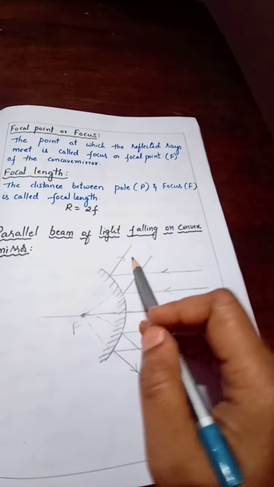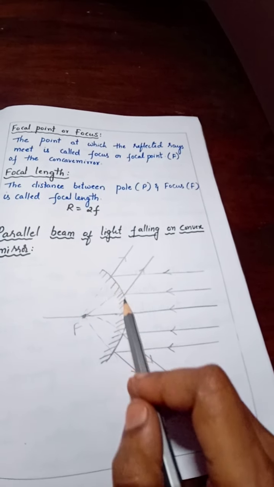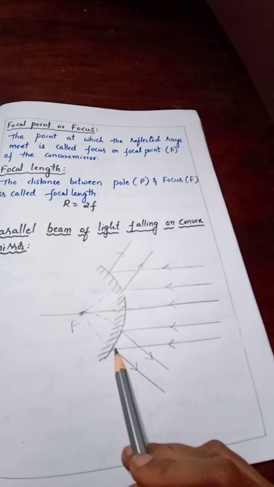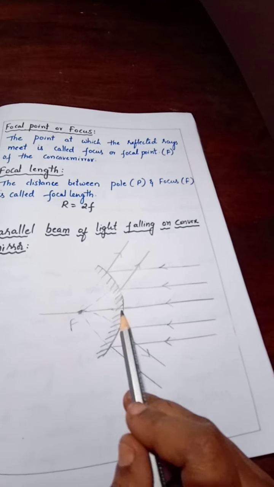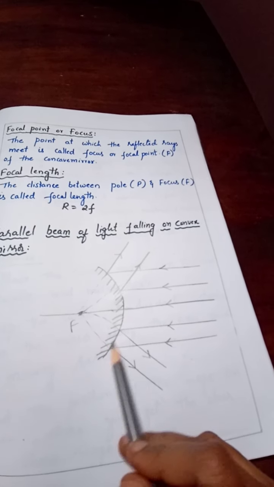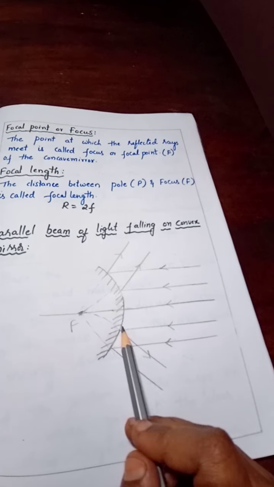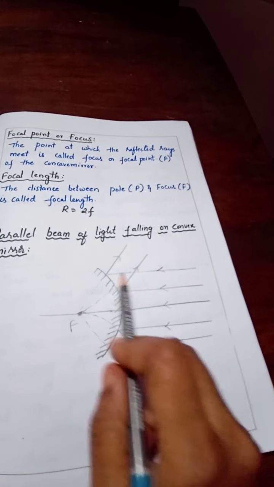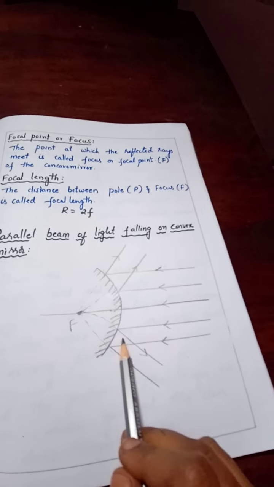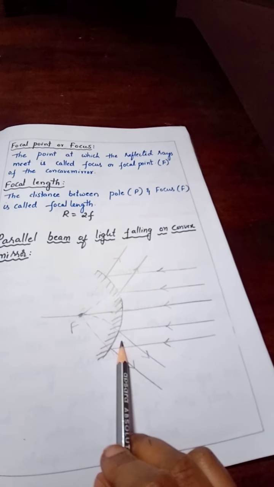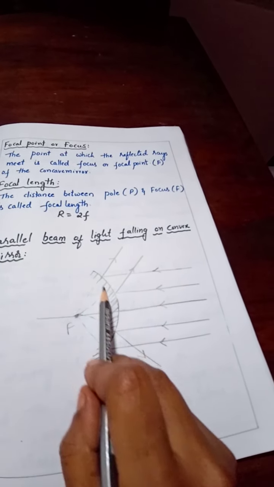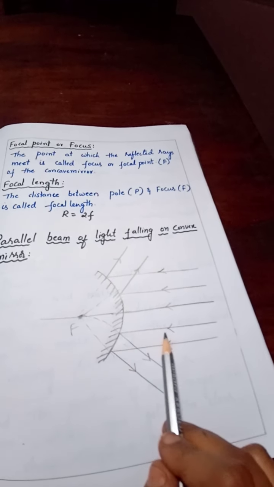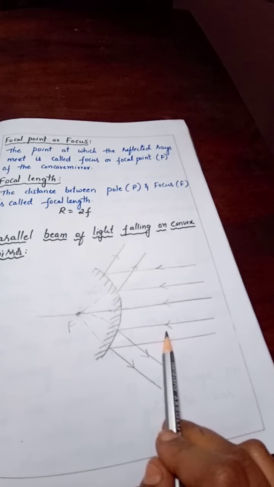See, the incident ray is falling on this convex reflecting surface. You need to understand and remember it without any confusion. Inside is polished, outside is acting as a reflecting surface. So on the reflecting surface, incident rays are falling. Did you understand the difference between a convex mirror and a concave mirror? If the inside is painted, this is a convex mirror. Very important diagram this is, many times repeated in the exam.